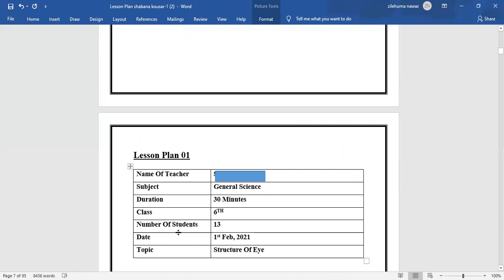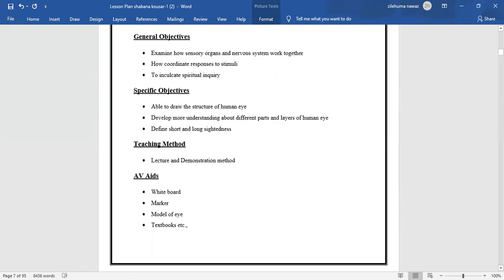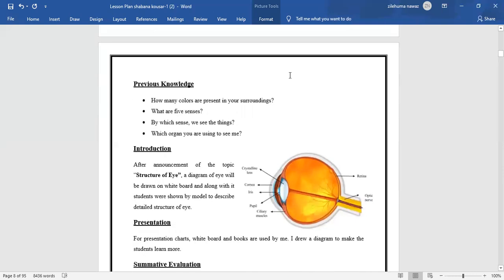So first you need to write the name of the teacher, subject, duration, class, number of students, and the date, which is 13 Feb 2021. And then you should write a general objective and specific objective. Then you should write the teaching method and AVAs, whatever they should be, you can write here. And then the previous knowledge, then introduction, then presentation. Here I have also pasted the little presentation.